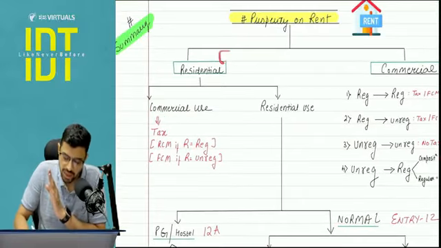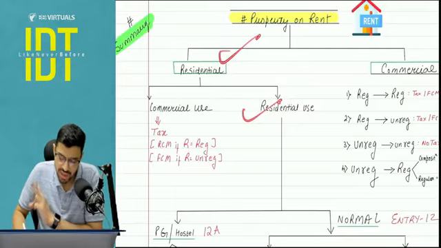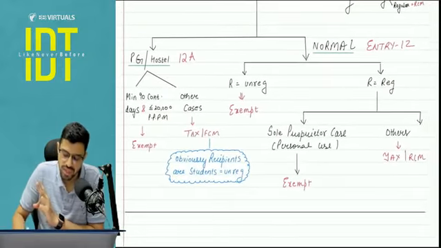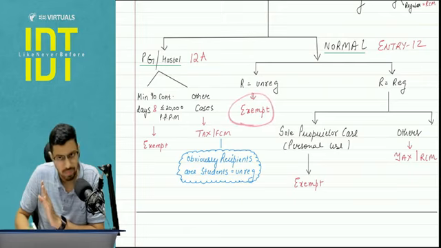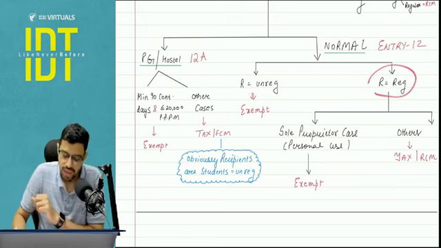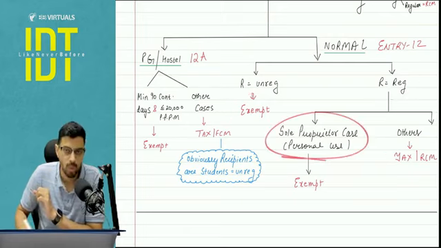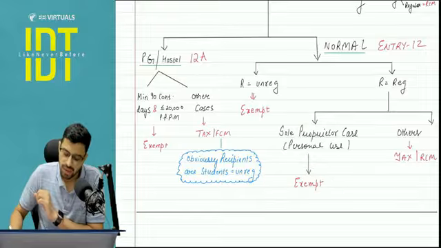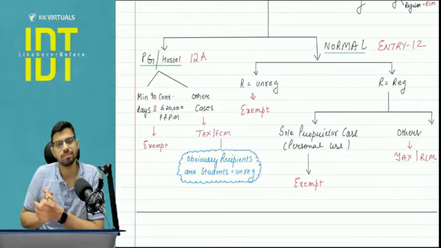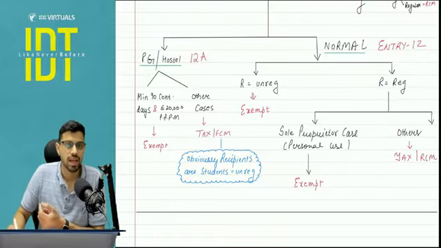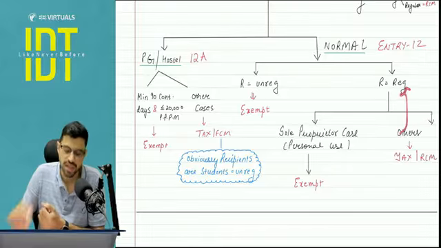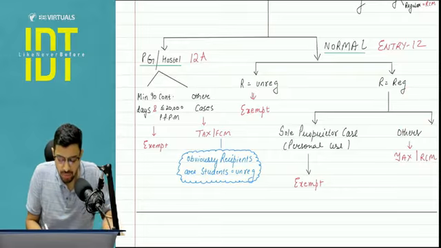So residential property, residential use, 2 conditions are satisfied. Third condition we will see with respect to entry number 12: the recipient is unregistered, exempt. But as I told you, there is one exception: if the recipient is registered but a sole proprietor case, still exempt, otherwise tax under RCM. Tax under RCM because it's a residential property given to a registered recipient. And what is entry number 12A?